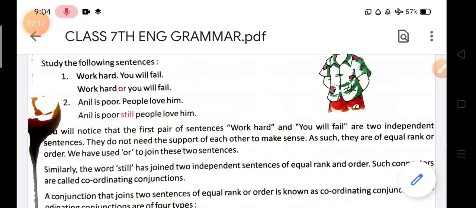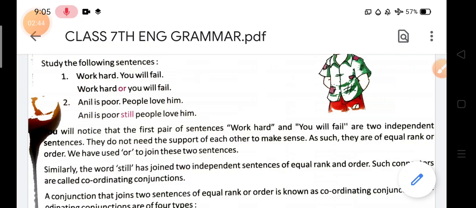They do not need the support of each other to make sense, because I have already taught you all these things. In this way we have understood coordinating conjunctions: the type of conjunction in which the two sentences we join are not dependent, meaning they are independent for giving their sense.